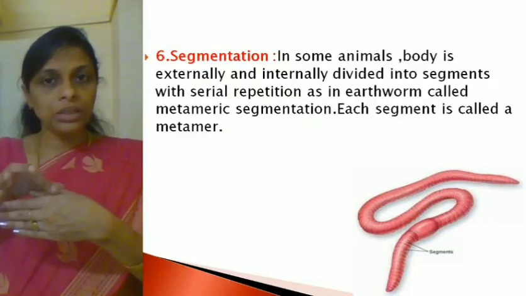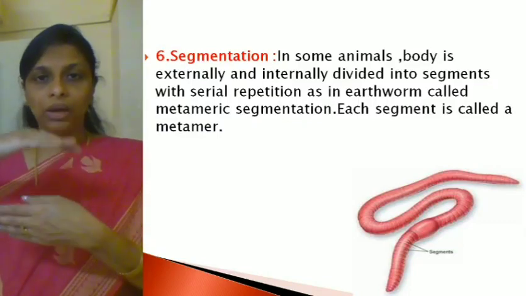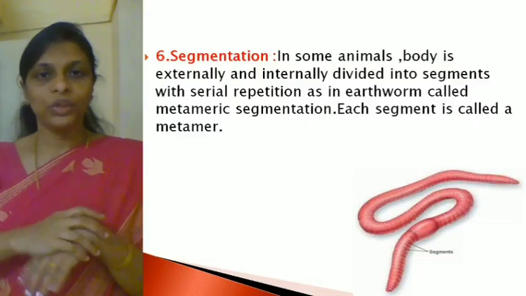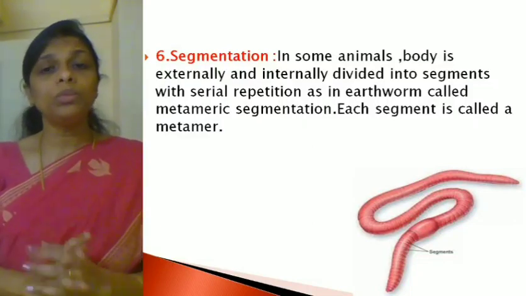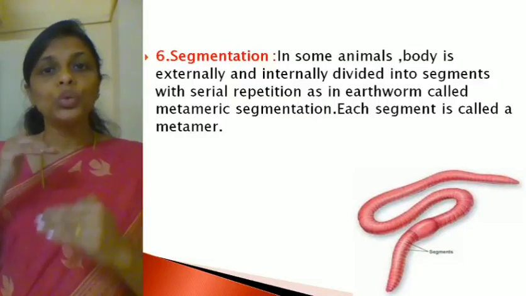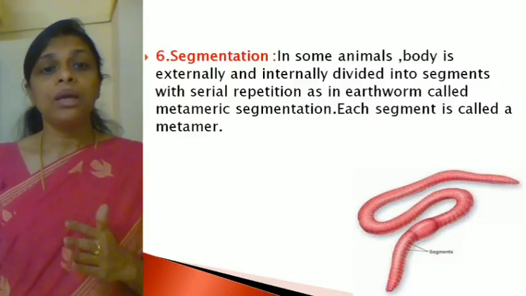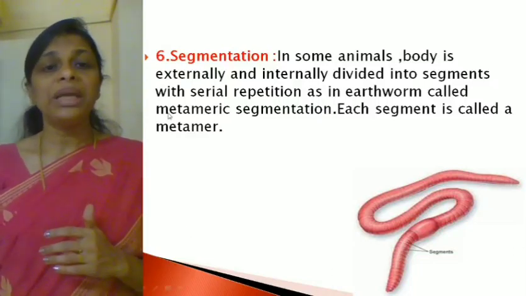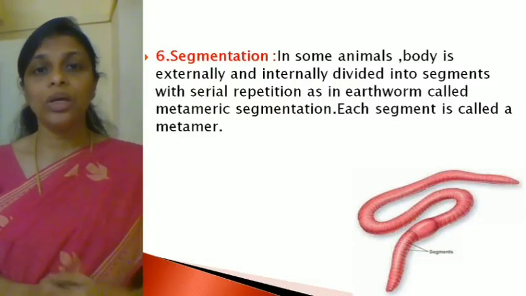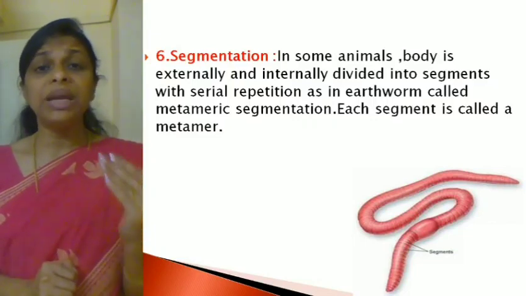So each part will be fixed to the other part. Just like if we arrange coins as a pile, one coin after another, each coin can be considered a segment. So just like that, here the earthworm's body is divided both externally and internally into small segments. Such a segmentation is called metamerism or metameric segmentation. Each segment is called a metamer.